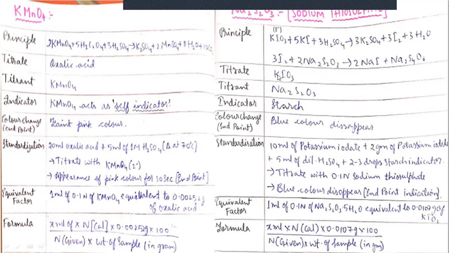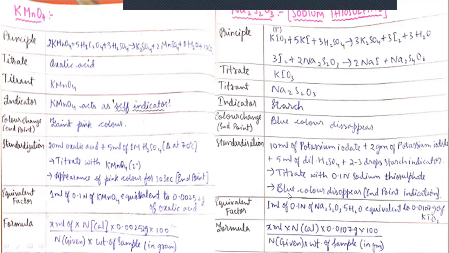Initially, we need to take the potassium iodate, that is the primary standard, in the conical flask, and add potassium iodide. What is the purpose of adding potassium iodide? To release the iodine molecules. And add 5 ml of diluted H2SO4. Why? Because we are maintaining acidic medium. So this also comes under redox titrations. All redox titrations are performed under acidic medium. And here we add 2 to 3 drops of starch indicator, and finally titrate with sodium thiosulfate.